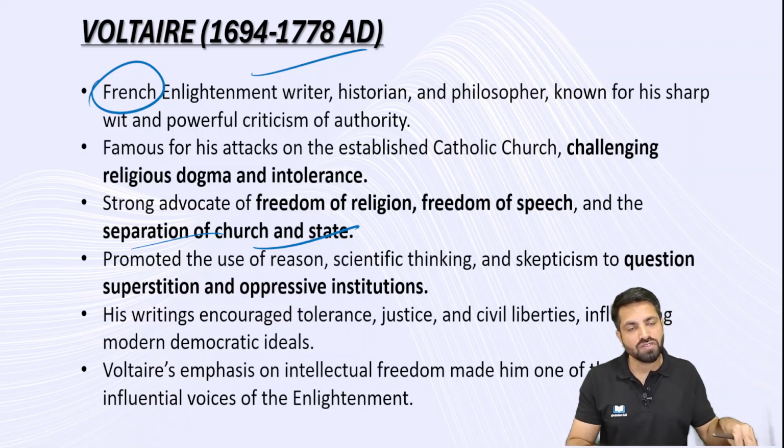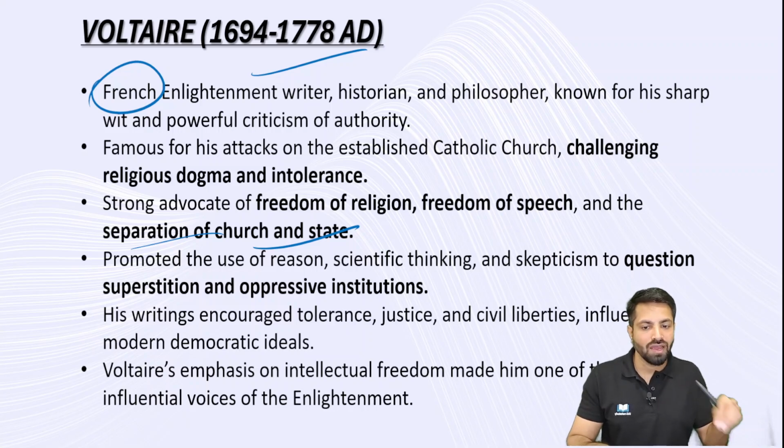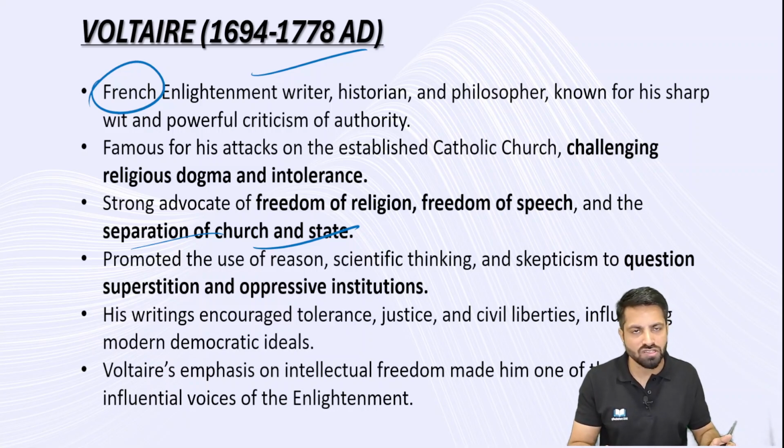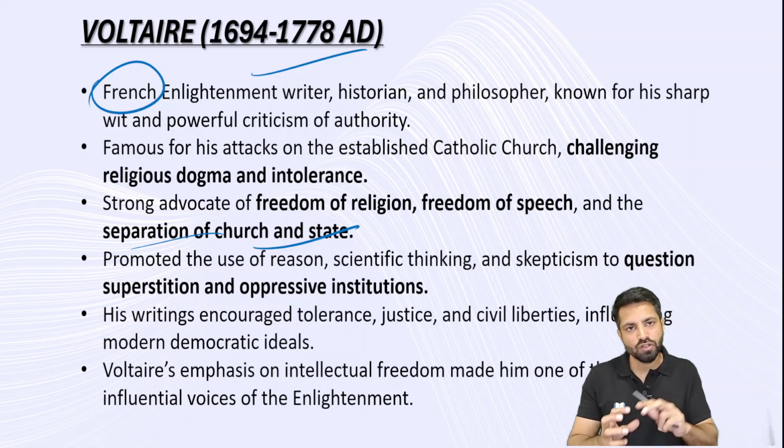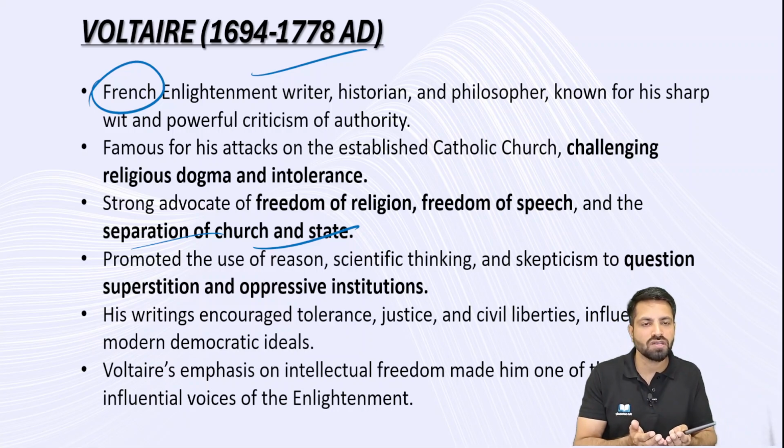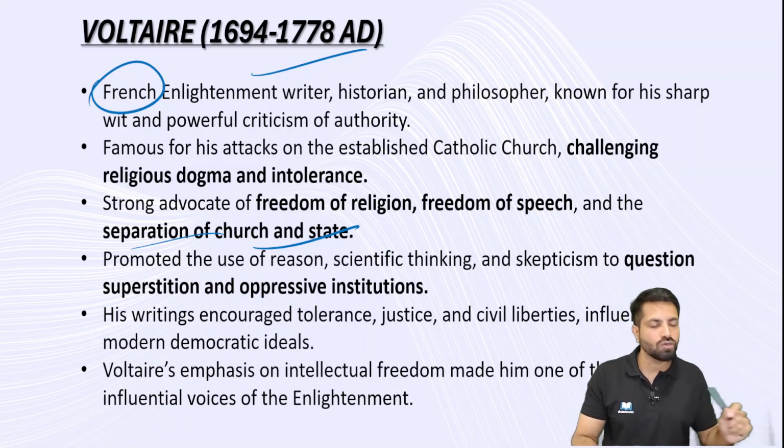The influence of church was very much visible, and Voltaire was not happy about it, and he stood for this idea of separation of church and the state. Church deals with religious doctrines, and these religious doctrines at that point of time were very rigid, and these religious doctrines were supporting the superstitions at the social level, and some religious institutions were established, and these religious institutions are some kind of oppressive in nature to the people at the ground level.